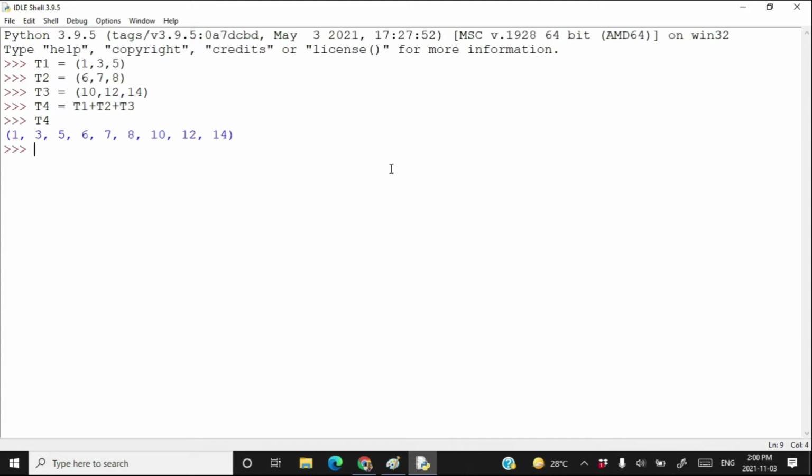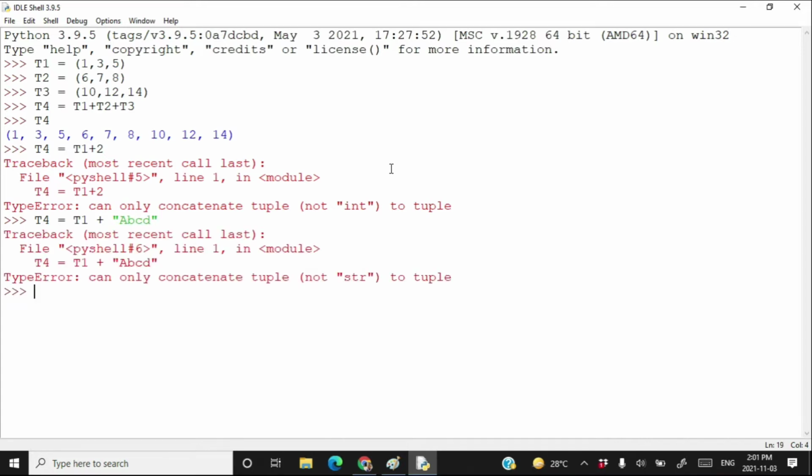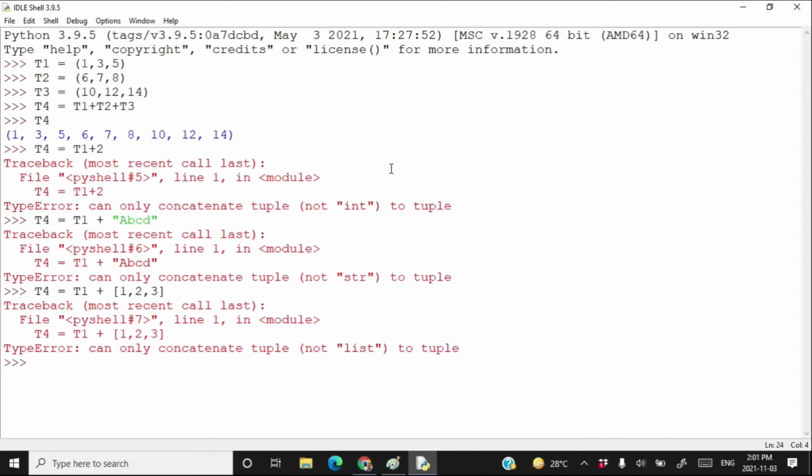But I cannot apply something like this. I cannot write t4 is equal to t1 plus 2. This is invalid. If one operand of plus operator is a tuple, then other operand should be only tuple, nothing else. So if I try here writing t4 is equal to t1 plus say string abcd, it will throw an error. Even if I write t4 is equal to t1 plus say a list 1, 2, 3, this will also be an error.